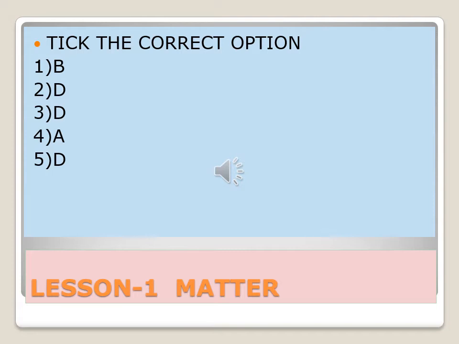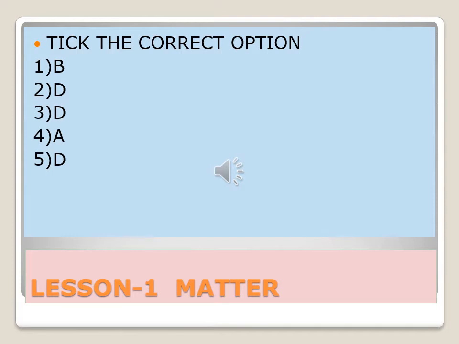First question: the process of change of solid state into liquid state at a particular temperature is called melting. Answer B. Second, the temperature at which gaseous state changes into liquid state at standard pressure is called liquefaction point. Third question: total mass of reactants and total mass of products in a chemical reaction according to the law of conservation of mass remains equal.